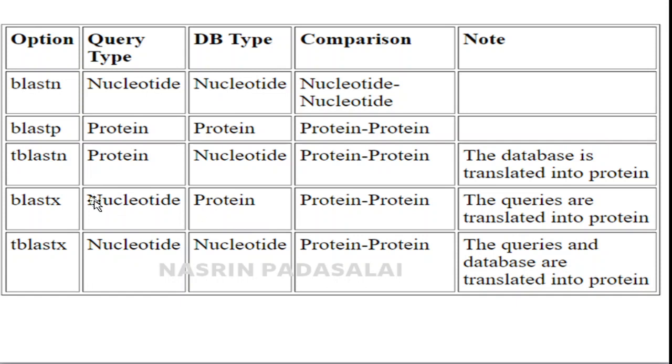Next, with regard to TBLASTN, which means if you have an amino acid sequence and you want to find the matching nucleotide sequence in a particular data bank, then you need to employ TBLASTN. So TBLASTN, when you need to employ it, if your query type is protein and you want to search for the amino acid sequence or the respective nucleotide coding sequence, then at that time you need to employ this particular TBLASTN program.